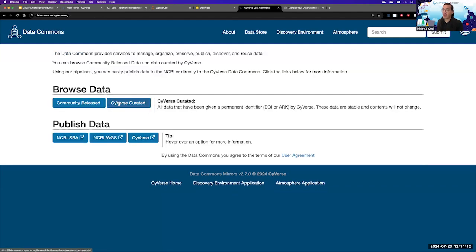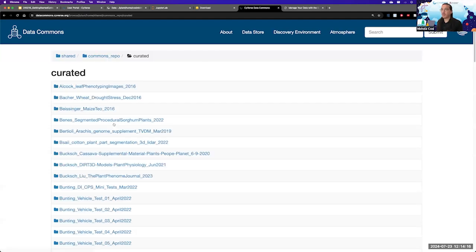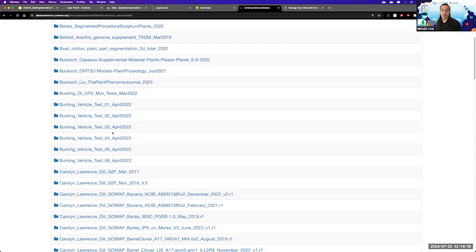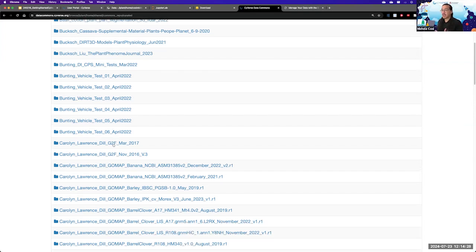And we also have the CyVerse curated folder. And this is where we actually keep our DOIs. Another aspect of CyVerse is that we do also host DOI data. And if you are looking for somewhere to deposit your scientific data for other people to eventually use, you can use CyVerse for this.